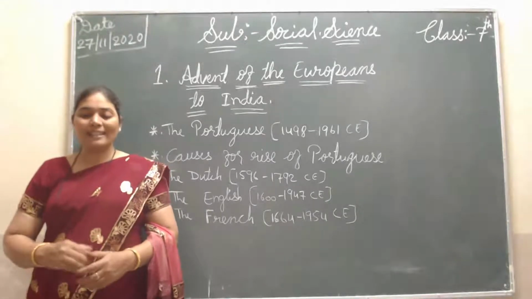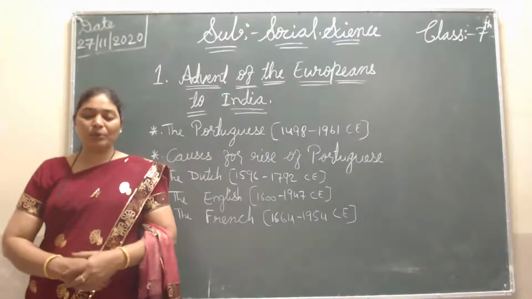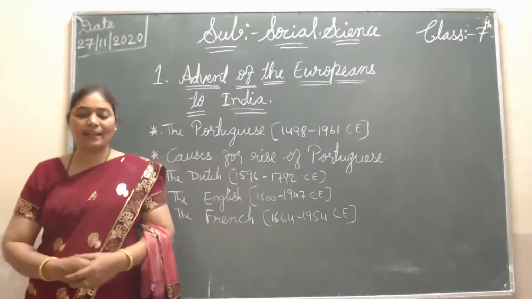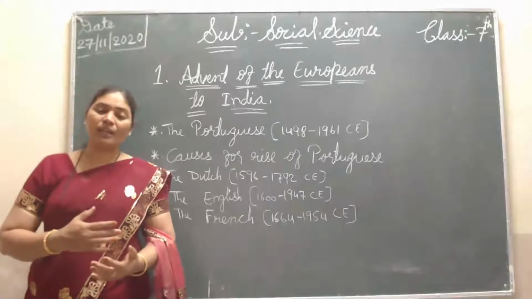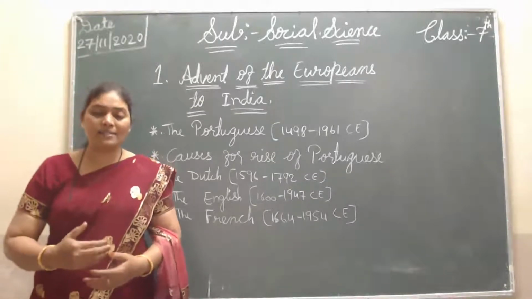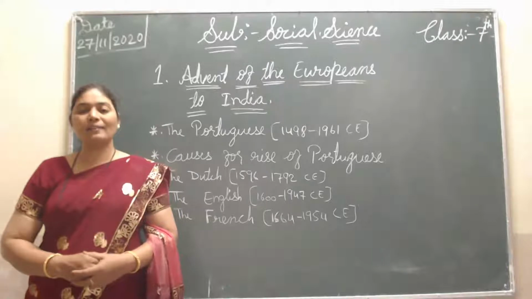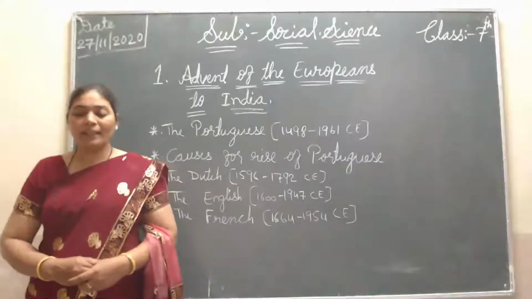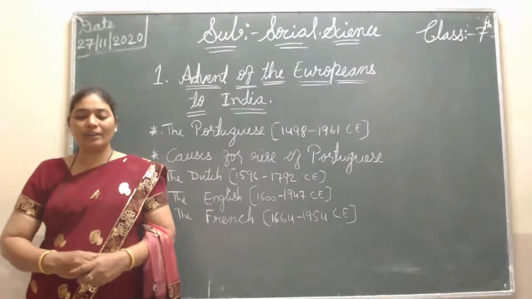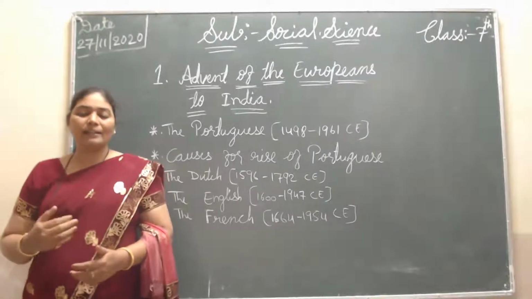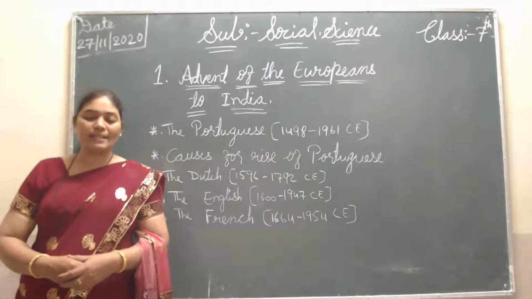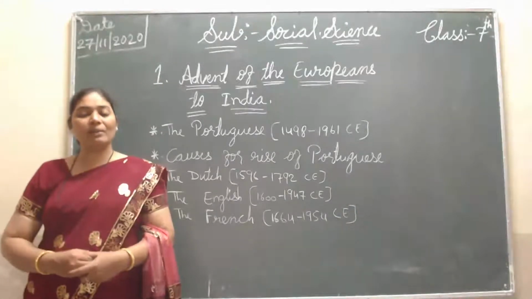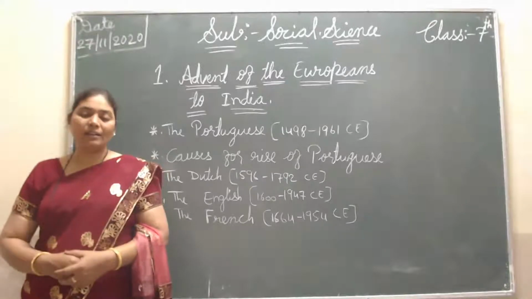By this sea route, the Portuguese were the first among Europeans to reach India. They are the first people to come to India. Then they gained trade monopoly with eastern countries, and they started building colonies and empire, and propagation of Christianity was their main aim here in India.